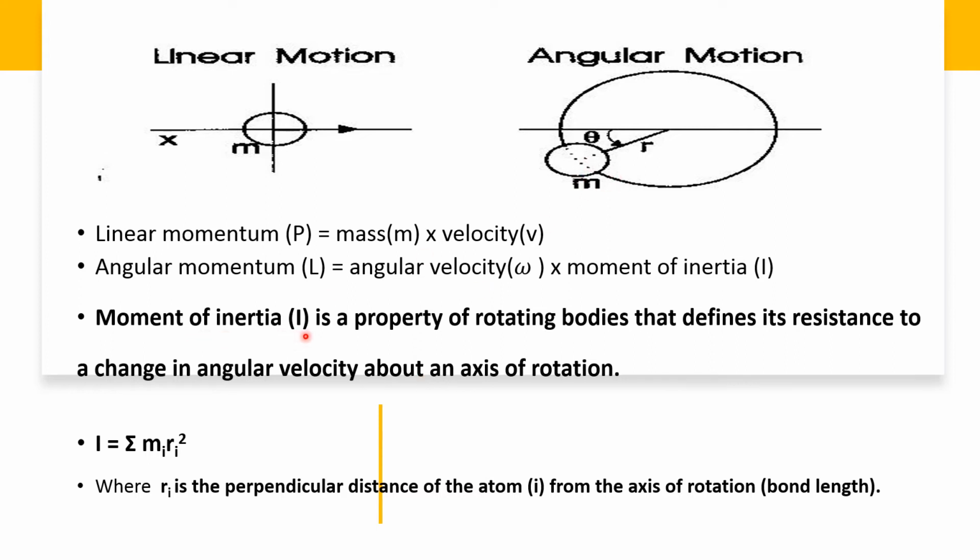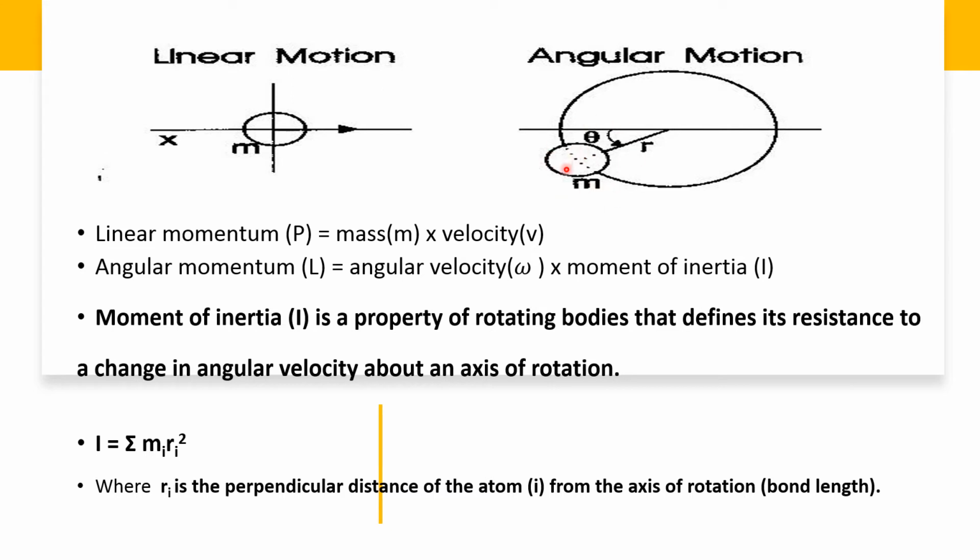It is a body's tendency to resist angular acceleration, which is the sum of the products of the mass of each particle present in the body with the square of its distance from the axis of rotation. Here I am taking only one body, mass m.